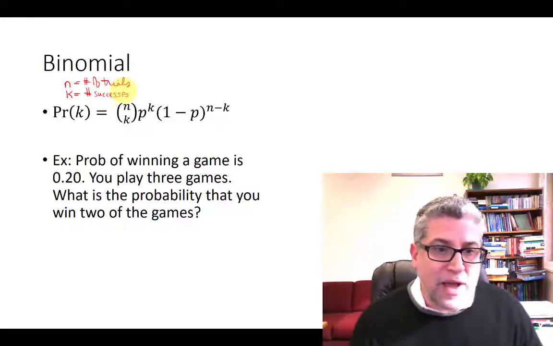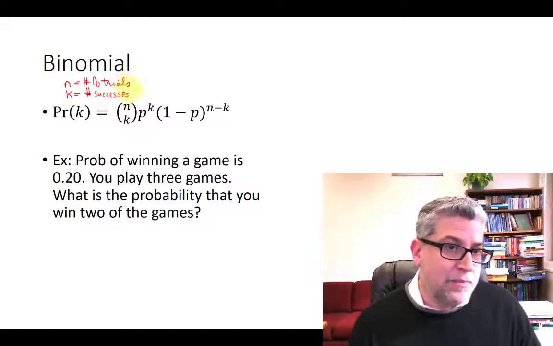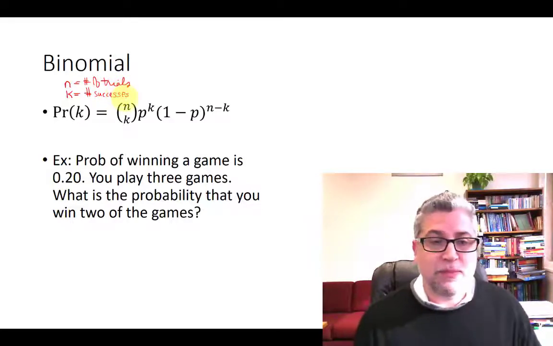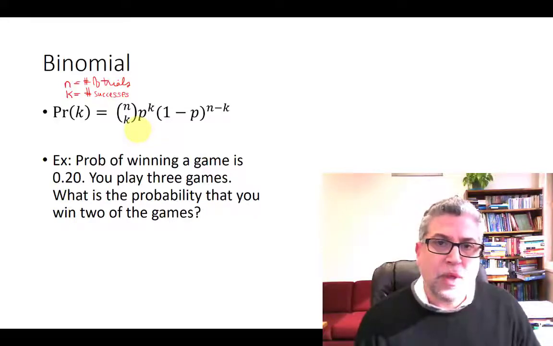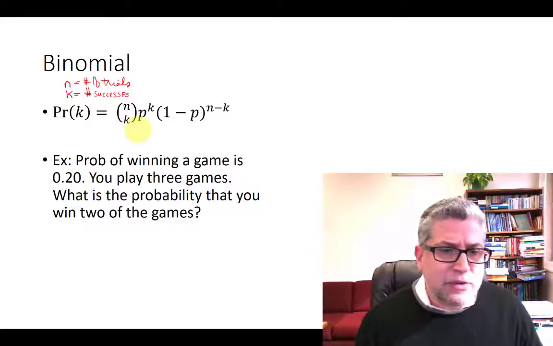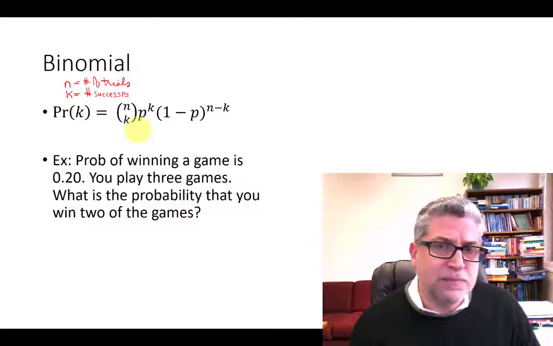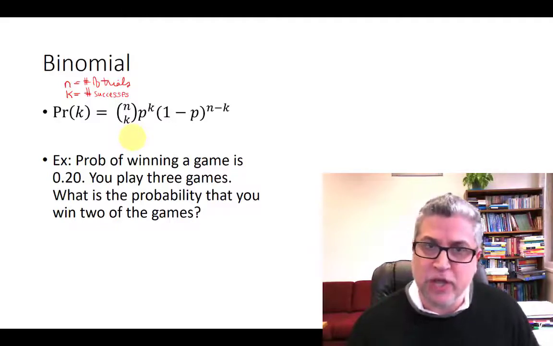So we can now answer all kinds of questions about the probability of, if we have binary events, but we give it up to so many trials, how many of those are going to be successes? The catch here is that each of those trials has to be kind of like a coin flip. It doesn't have to be equal probability heads or tails, but the coin flips have to be independent of each other.